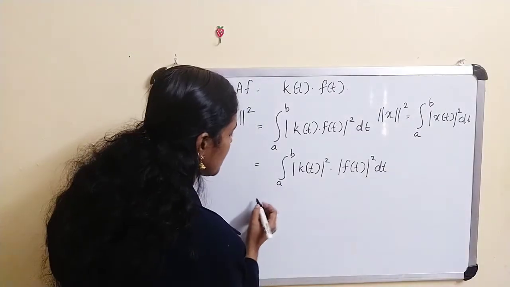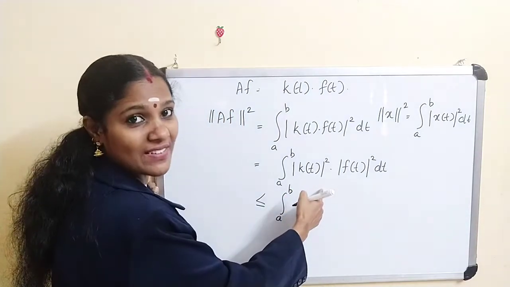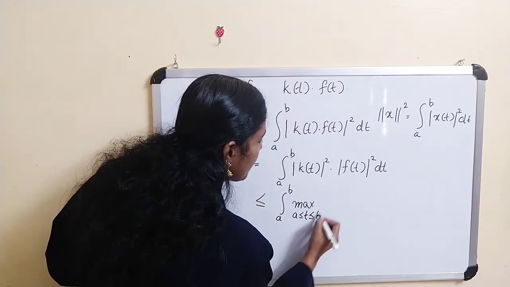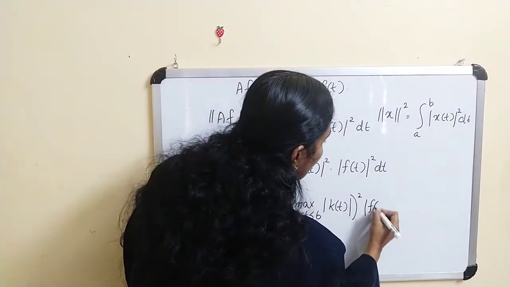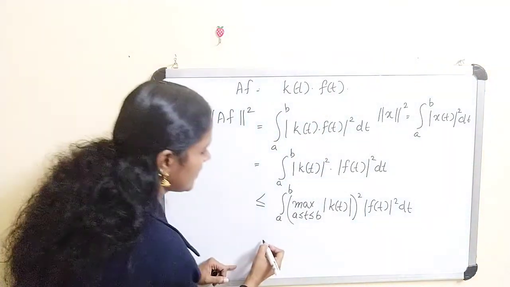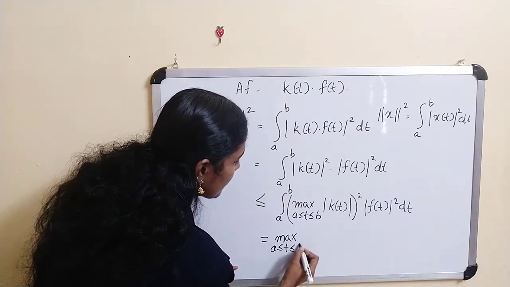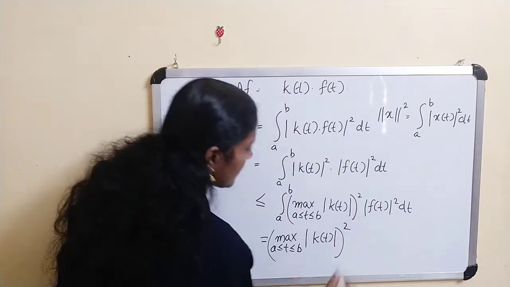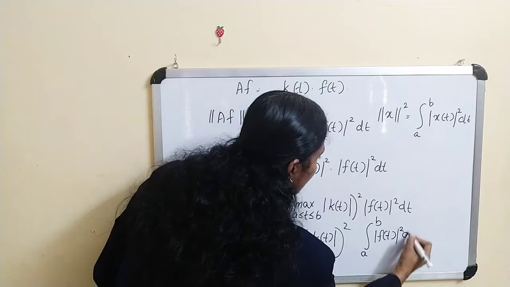This is less than or equal to the integral from a to b of the maximum over a ≤ t ≤ b of |k(t)|, squared, times |f(t)|² dt. And you can take this outside, so this equals the square of the maximum over a ≤ t ≤ b of |k(t)| times the integral from a to b of |f(t)|² dt.